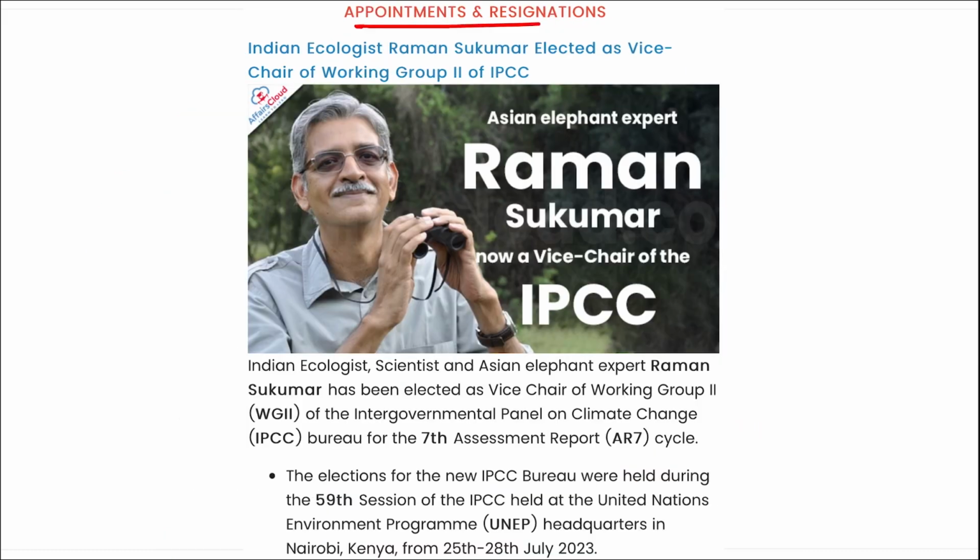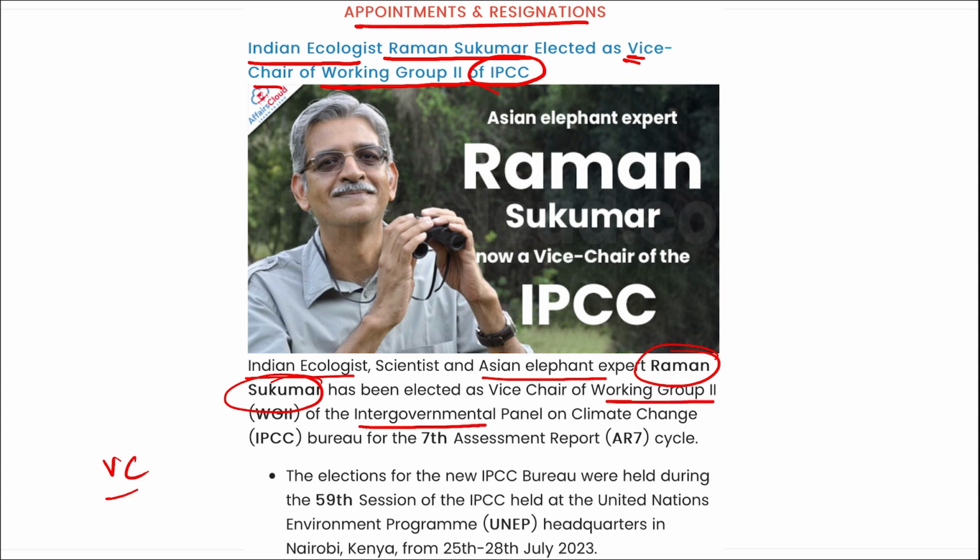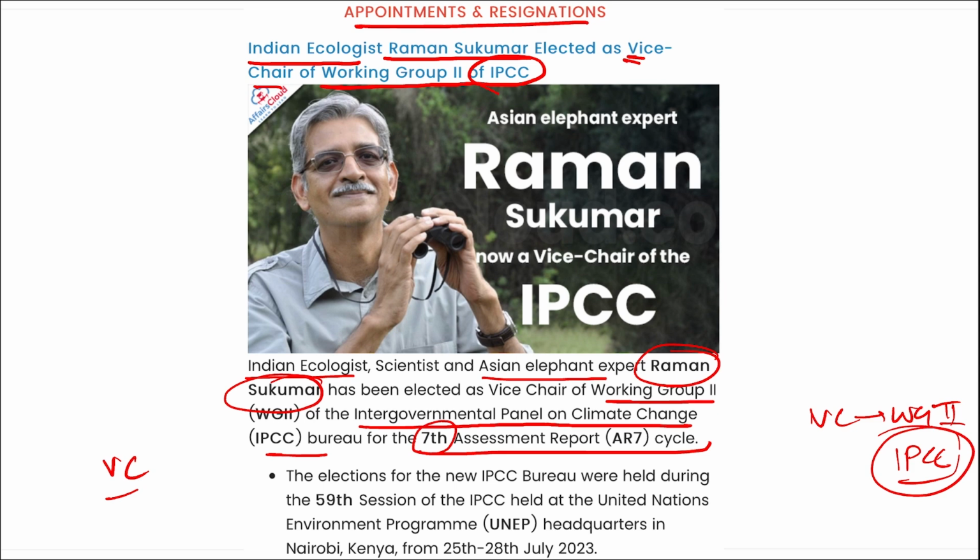Next is appointment and resignation. Indian ecologist Raman Sukumar has been elected as the vice chairman of Working Group 2 of IPCC. I repeat, recently Indian ecologist, scientist and Asian elephant expert Raman Sukumar has been elected as the vice chair of the Working Group 2 of the Intergovernmental Panel on Climate Change Bureau for the 7th assessment report cycle, right? So he became the vice chair of the Working Group 2 of the IPCC, right, for the 7th assessment report.